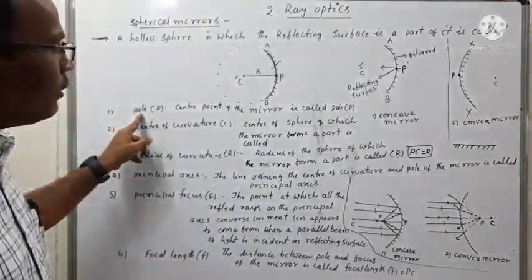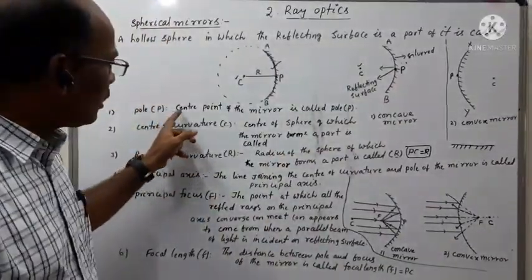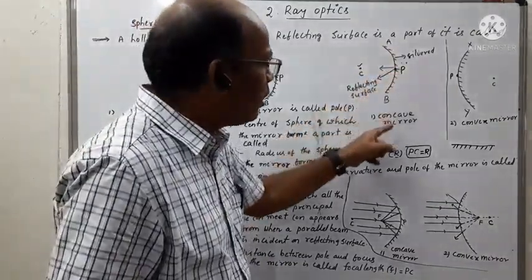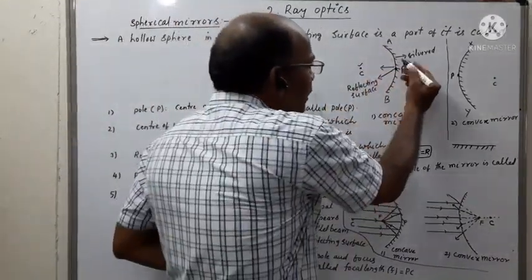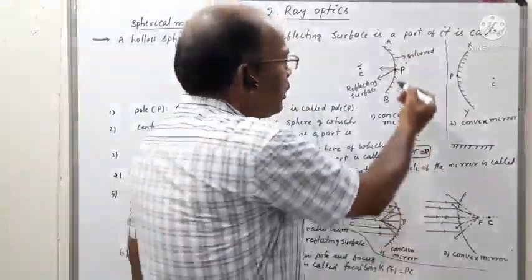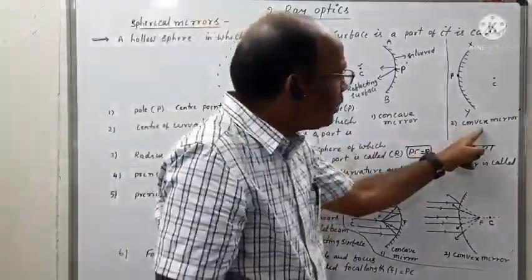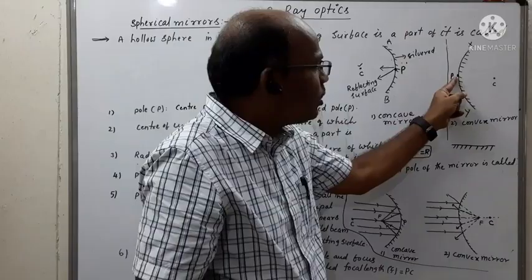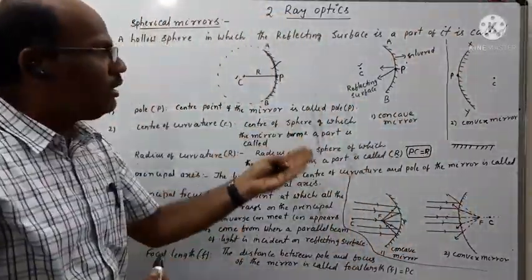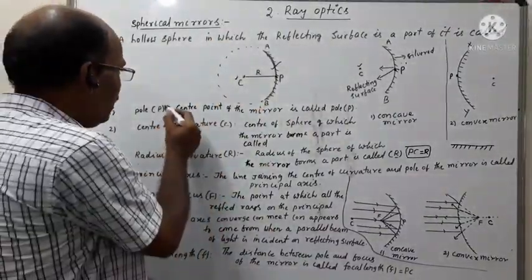So what is pole? In either of the two mirrors, the center point of the mirror is called the pole. So this is the concave mirror, and this P is the center point of the given concave mirror. Similarly, in the case of a convex mirror, this is also called the pole. The center point of the spherical mirror is called the pole. It is represented by letter P.